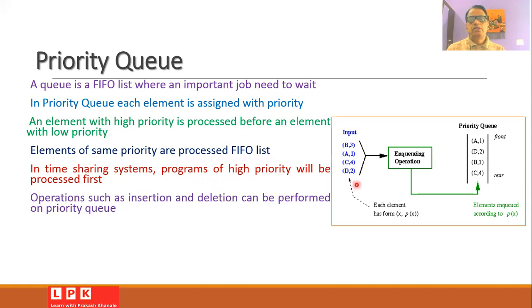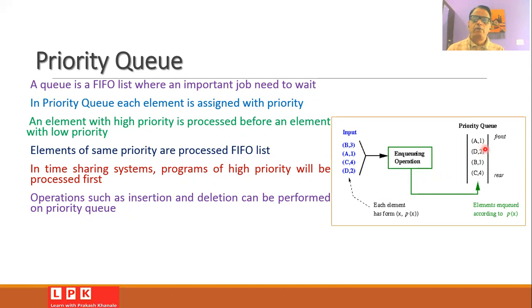So as shown in this diagram, suppose we have an input. Suppose there are 4 elements that we want to insert in the queue. Now every element will be in the form of the value of the element along with its priority, and every element will be assigned some priority level. And now such elements we can enqueue into the priority queue, and every element will be stored with its value